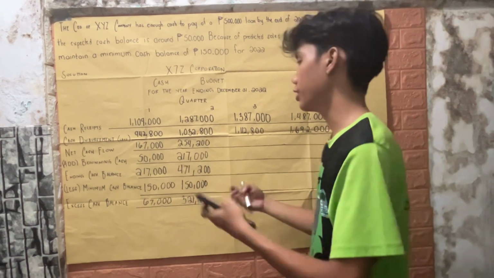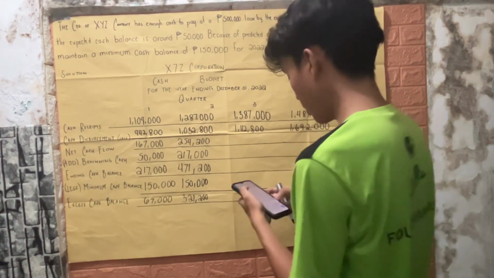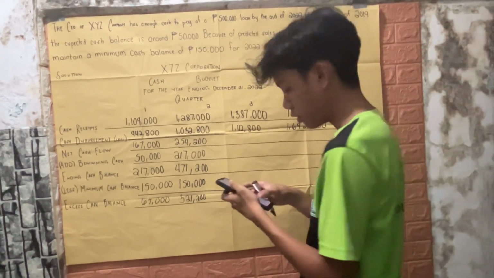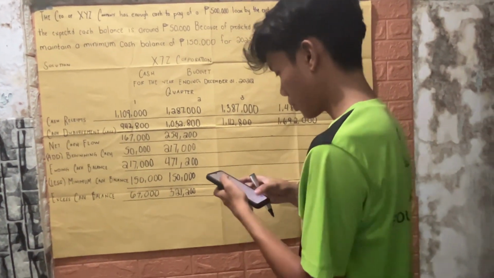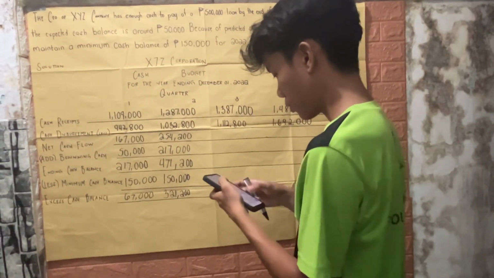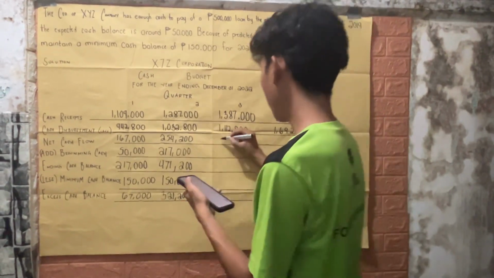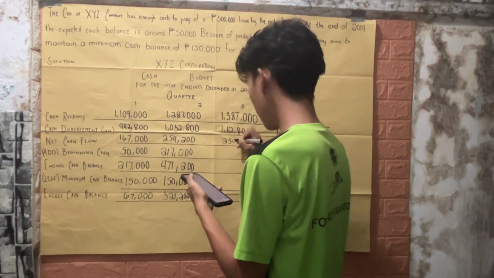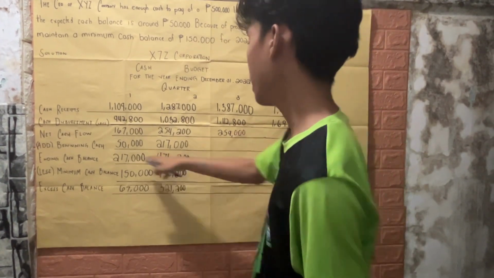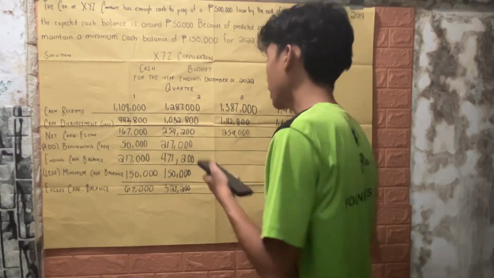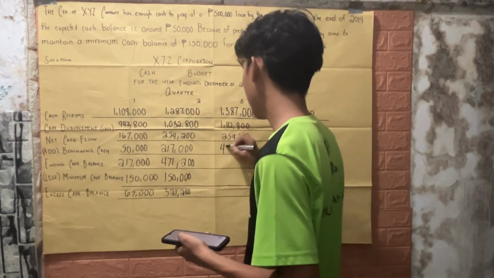Now let's proceed to quarter 3. So we have 1,387,000 minus 1,112,800, which is 259,000. So we have the net cash flow, and the beginning cash for quarter 3 is the ending cash of quarter 2, which is 471,200.